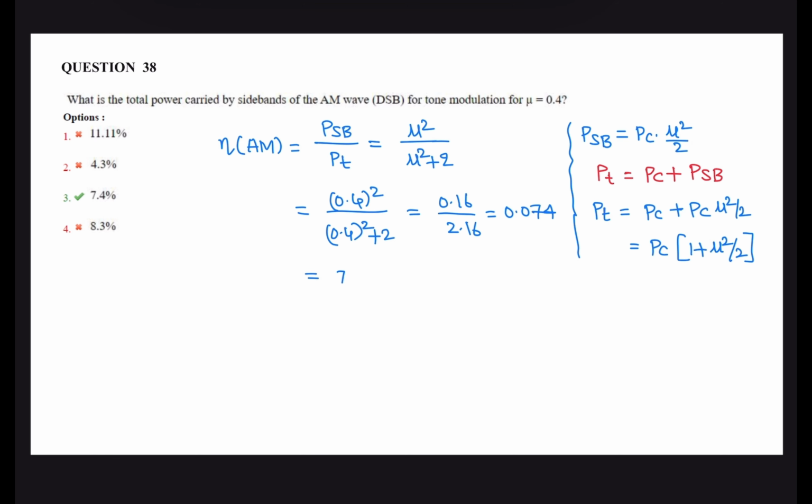Its value is 7.4 percent. The total power carried by the sidebands is 7.4 percent of total power. Correct option is 3.